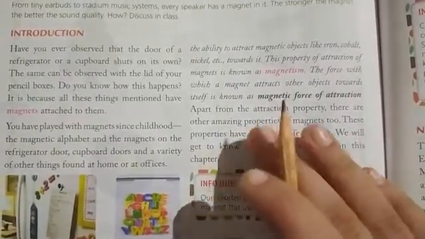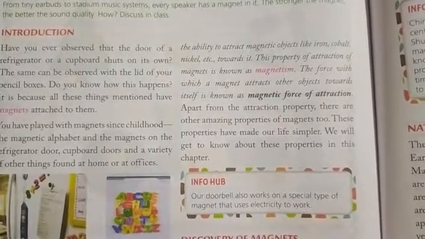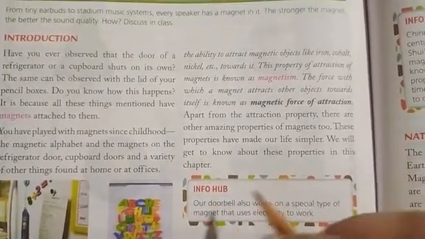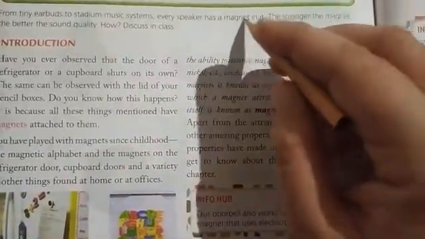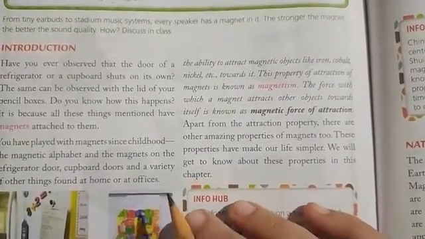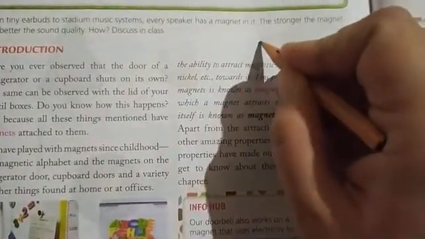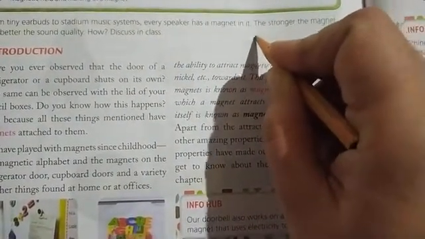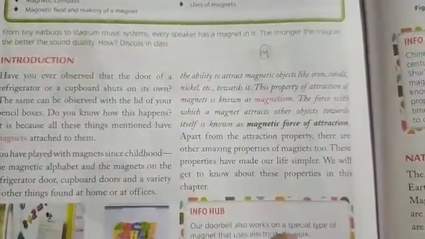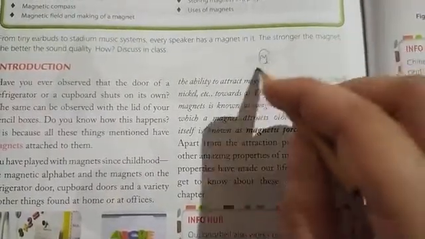Now, the force with which a magnet attracts other objects towards itself is known as magnetic force of attraction. And there is one other term that is known as magnetic field. Magnetic field is the space around a magnet in which we can observe its magnetic effect or the magnetic force of attraction or repulsion. For example, if a magnet is placed here, then the space around this magnet is the field in which we can observe its magnetic effect.